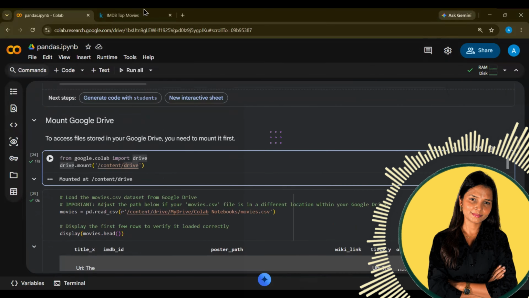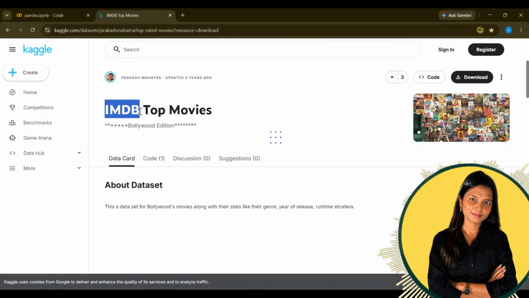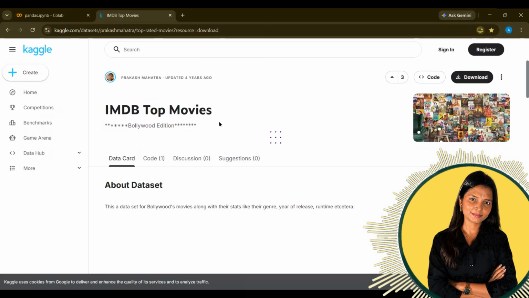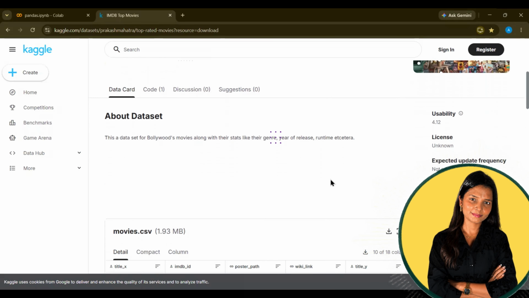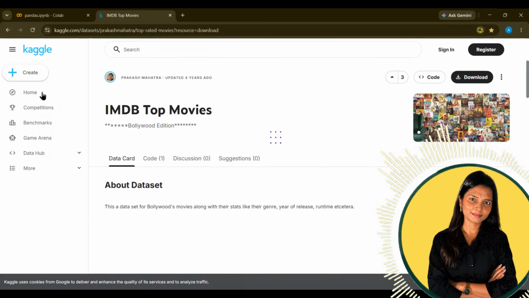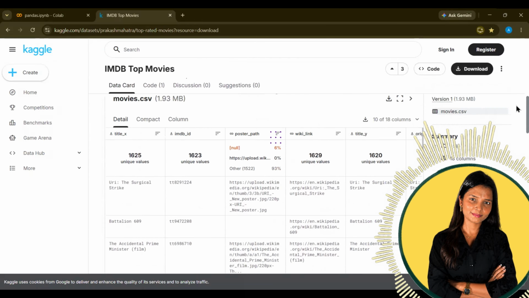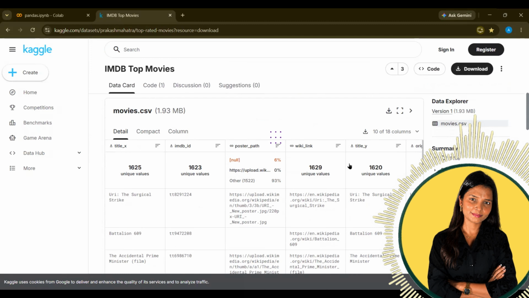I will show you where I got the data. If you search on Kaggle for IMDb top movies, Bollywood edition, you can get the data set from there. Now, what is Kaggle? Kaggle is a source for open source data. If you want to get data, simply search whichever domain you are interested in, and you can get it. For now, I am going to add this link in the description, and you can download this data from there. One CSV file will get downloaded, and we are going to work on this data.